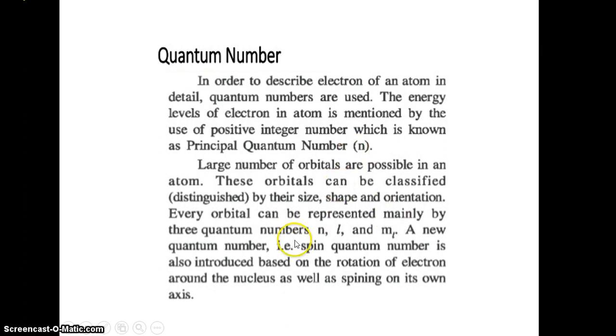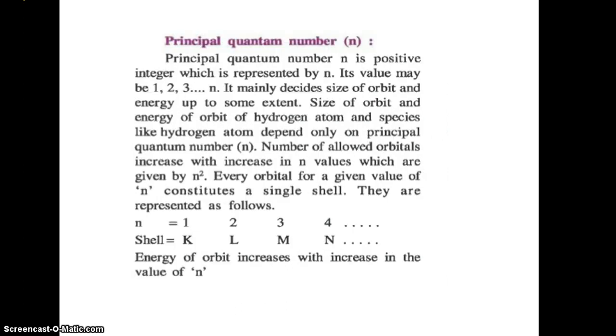So there are various kinds of quantum numbers. The first is the principal quantum number. It represents the main energy level of an atom, and it is represented by the letter n.